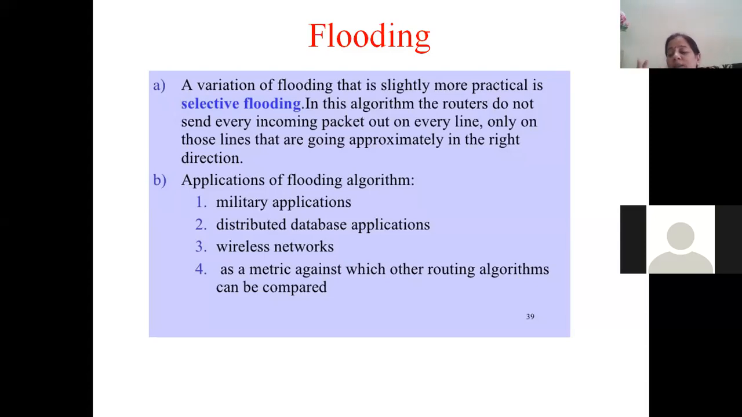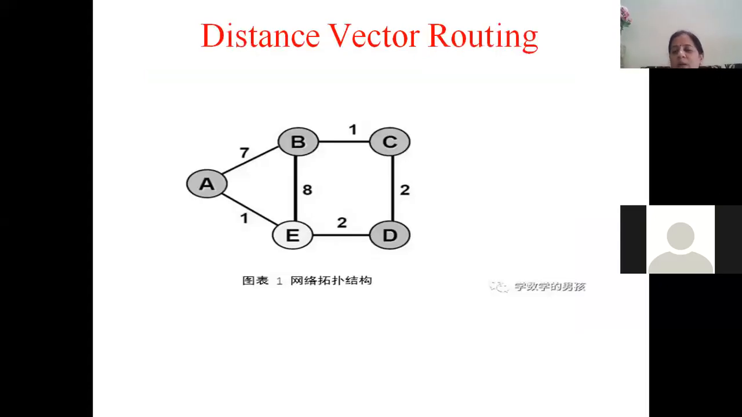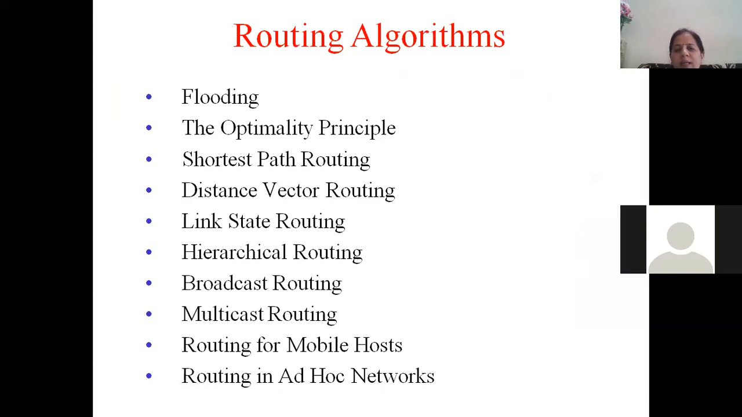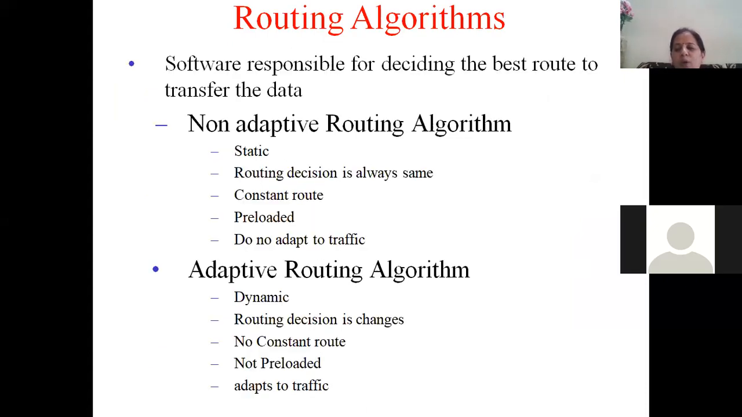So how it works and how other routing algorithms work, you can compare and make a distinction between the flooding algorithm and other routing algorithms. Now, which are those other routing algorithms? There is distance vector routing algorithm, there is link state routing algorithm, and so many more. We are going to learn them one by one, but this is what I wanted to tell you about flooding and about adaptive and non-adaptive routing algorithms. I hope I am clear.